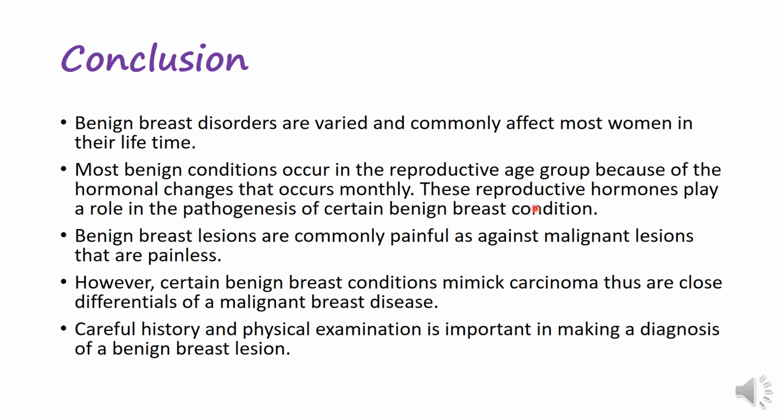Can we remember any? Benign mammary dysplasia is one of them. Now, benign breast lesions are commonly painful as against malignant lesions that are painless. However, certain benign breast conditions mimic carcinoma and are thus close differentials of a malignant breast disease. A careful history and physical examination is important in making a diagnosis of a benign breast lesion.